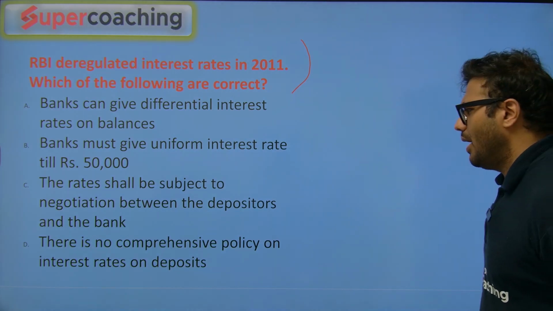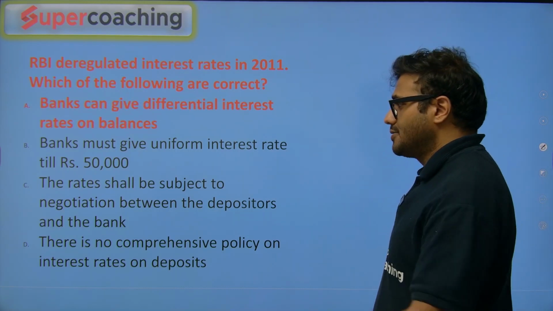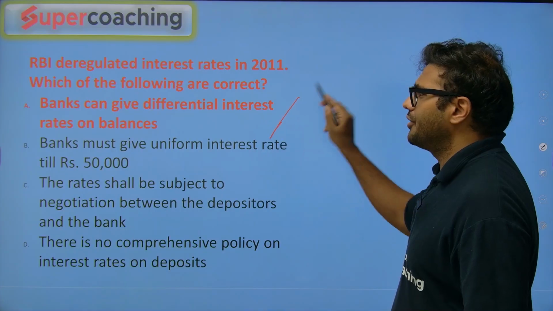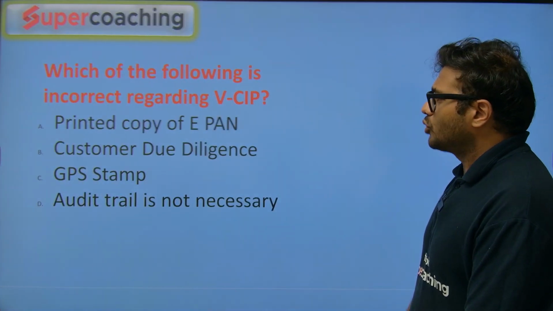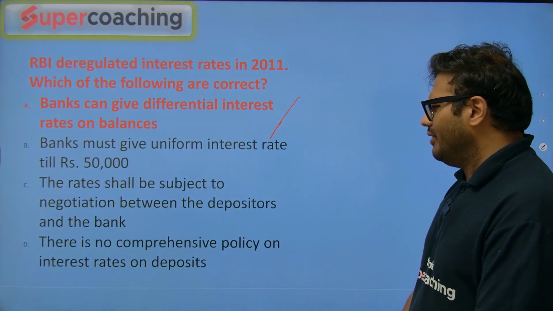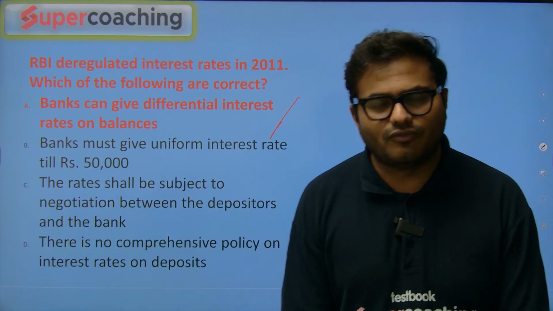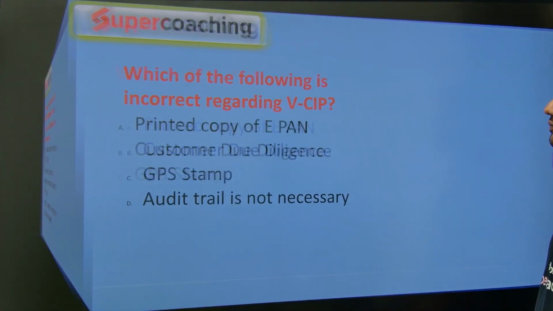There is no comprehensive policy on interest rates on deposits. Answer is: banks can give differential interest rates on balances. Yes, the differential interest rate concept is there. In 2011 we created this deregulation, so we need to have a proper policy for working on this. So yes, the answer to this question is A.